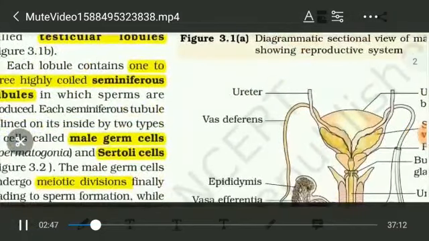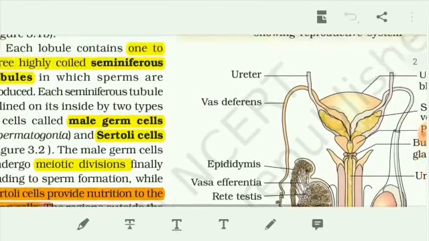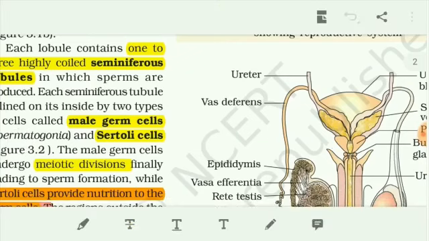Sperms are produced inside the seminiferous tubules. Normally the testis contains testicular lobules, and inside the testicular lobules seminiferous tubules are present. The seminiferous tubules contain two types of cells. The one cell is the male germ cells, and the other cell is the Sertoli cells.